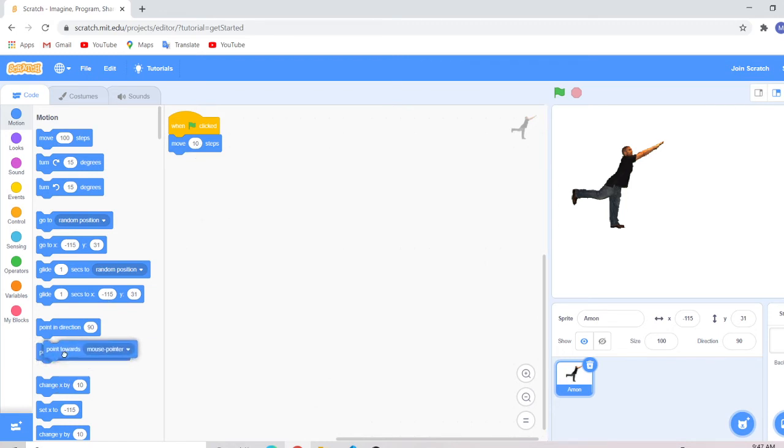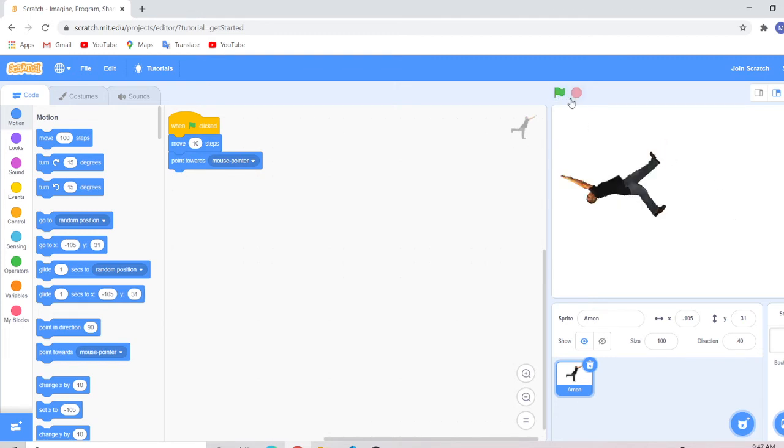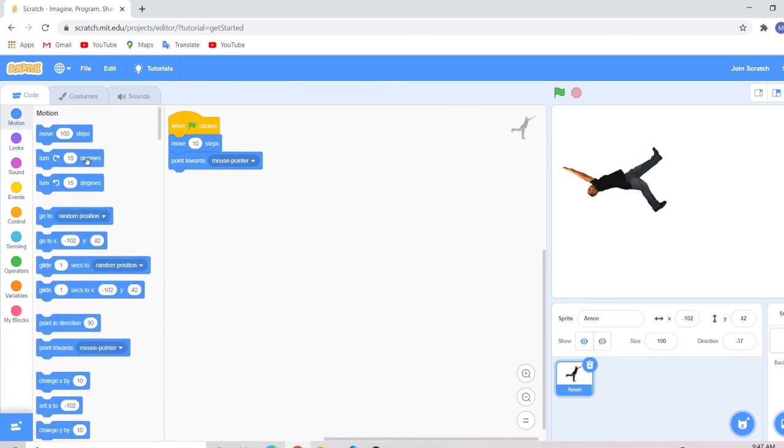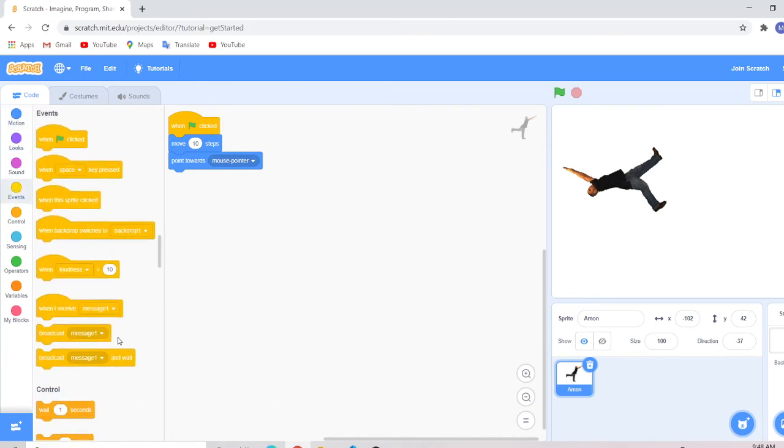Also you can do point towards mouse pointer, which he will face towards the mouse pointer, like that. But the problem is that I want him to point in different directions. So I can click different parts of him, like his leg and head. So that would be easy. And that will be when the sprite is clicked.